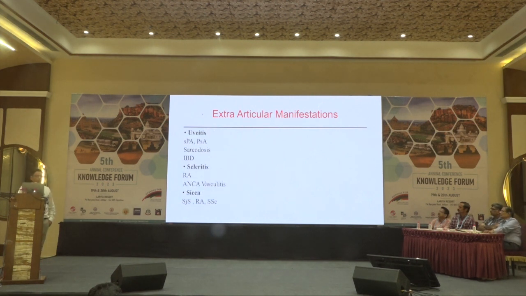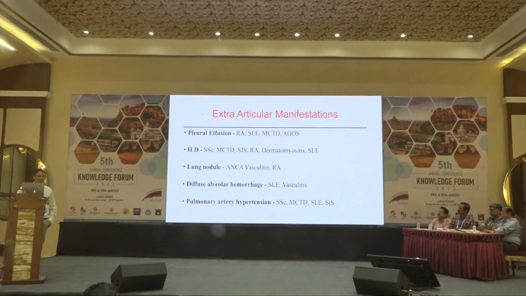Then we need to look for uveitis in the eye. Often the patient does not give a good history of uveitis. It is seen in peripheral SpA, psoriatic arthritis, sarcoidosis, and IBD. Scleritis we see in RA and ANCA vasculitis, and sicca we see in Sjogren syndrome, RA, and systemic sclerosis.